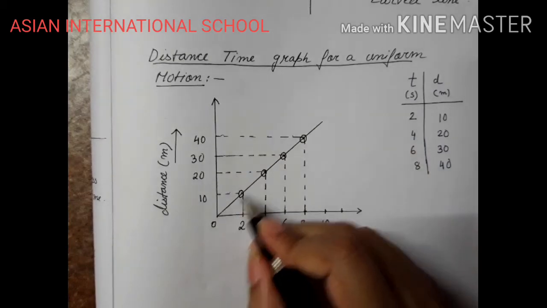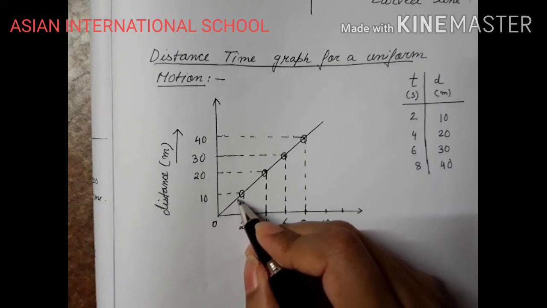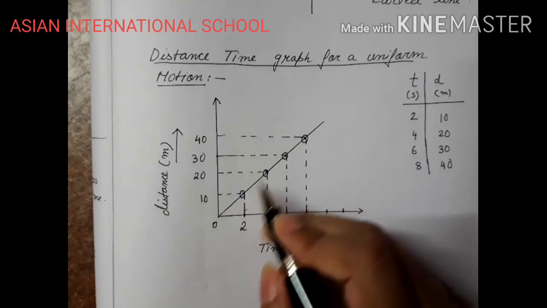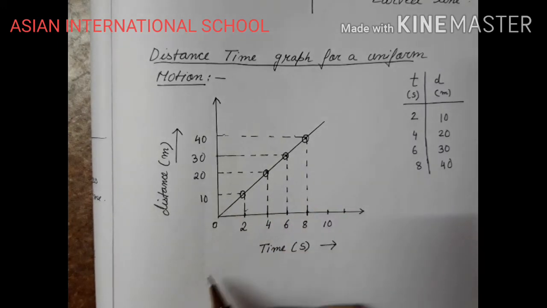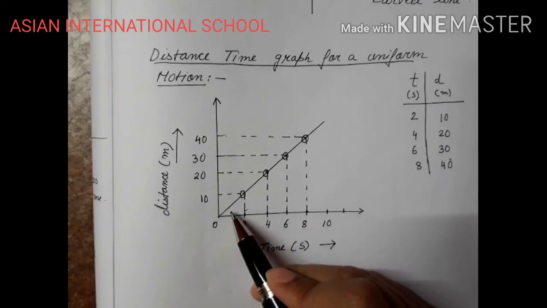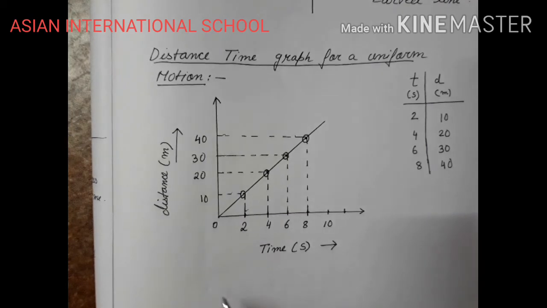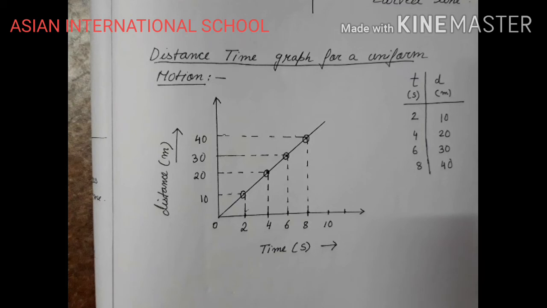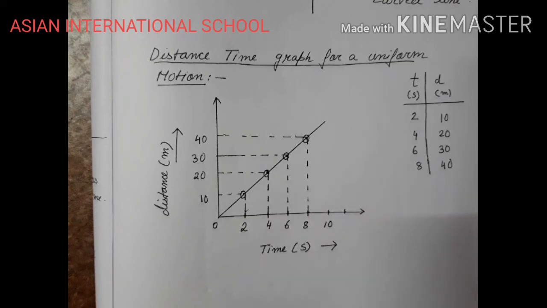So when I join them, the line is a straight line, right? You can see the nature, the line is a straight line through the center. So uniform motion, when we define the nature of the graph, the distance time graph for uniform motion is a straight line. You can understand why it is a straight line. It is a verification. How have we verified it? By drawing a graph we have verified it.